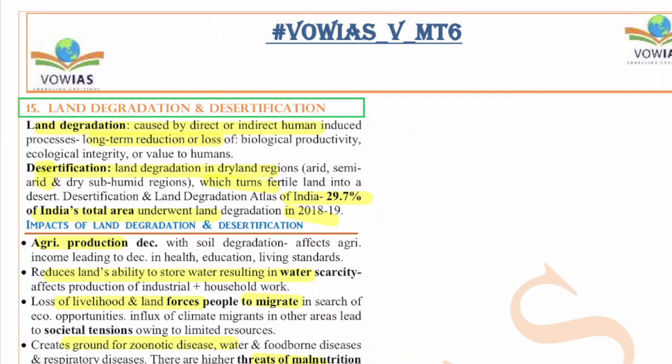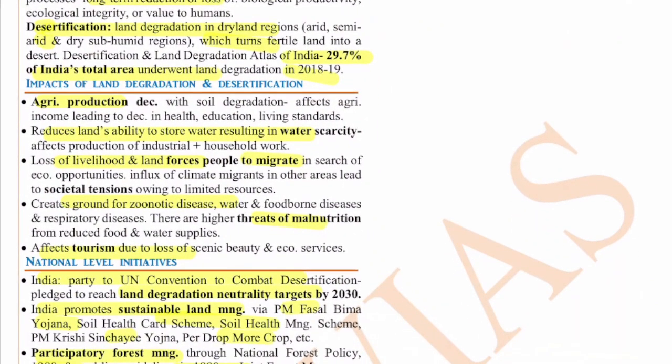The next is desertification, the land degradation in dry regions, the arid, semi-arid and dry subhumid regions, which turns fertile land into desert. The Desertification and Land Degradation Atlas of India says that 29.7% of India's total area underwent land degradation in 2018-19. Now the impact of land degradation and desertification.